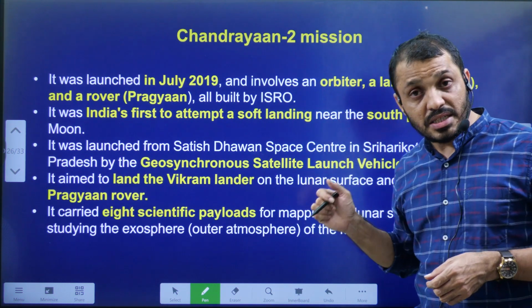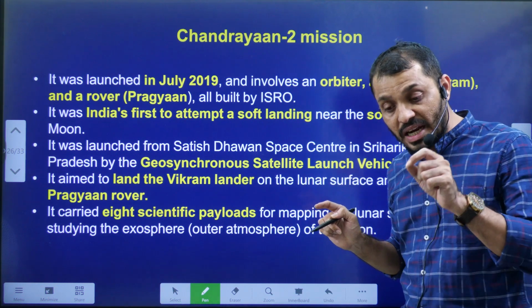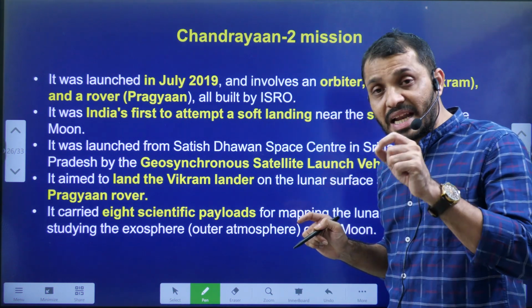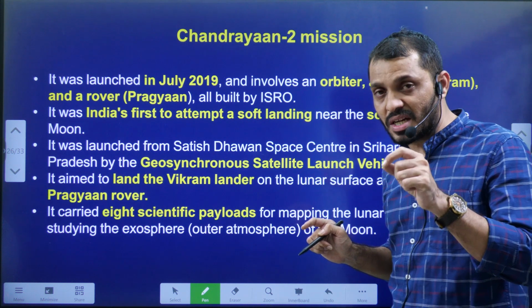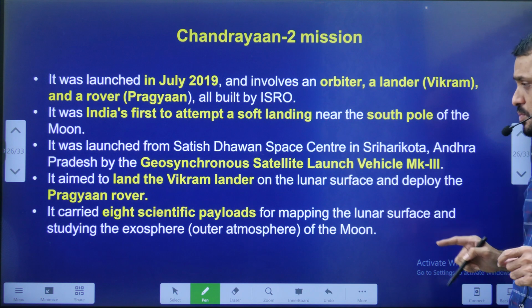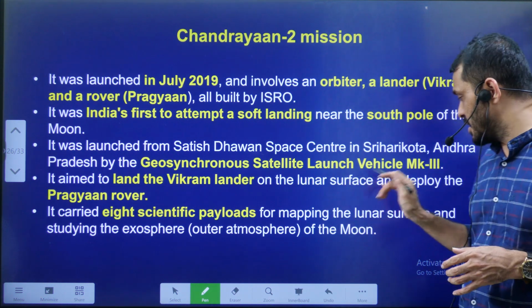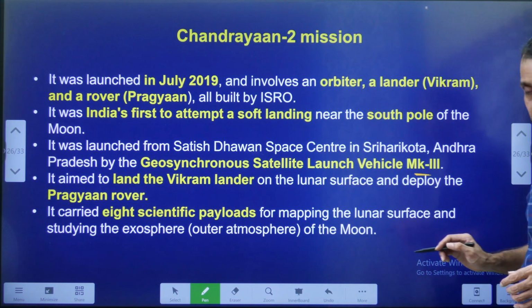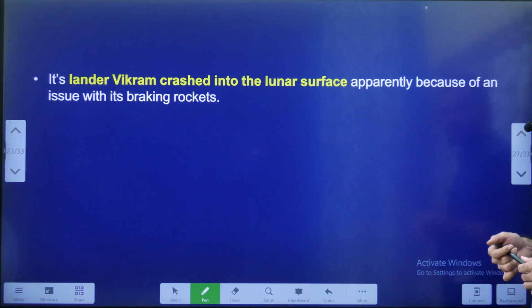Chandrayaan-2, it consisted of orbiter, lander, rover. But the lander and rover, they got destroyed because of the rough landing. The orbiter is still functioning. That is about Chandrayaan-2. Chandrayaan-2 was launched by GSLV Mark 3. It was launched in 2019.